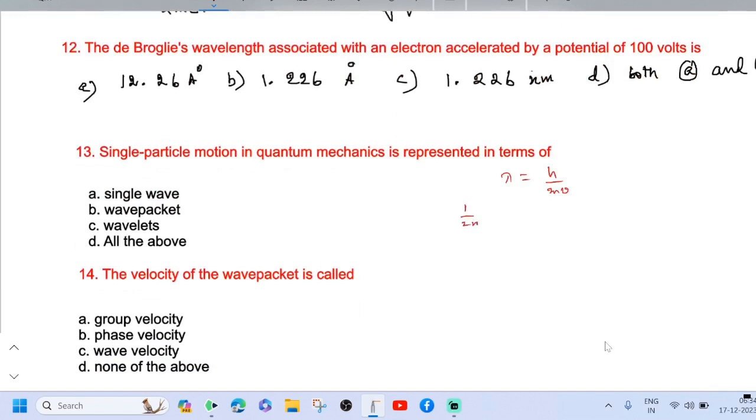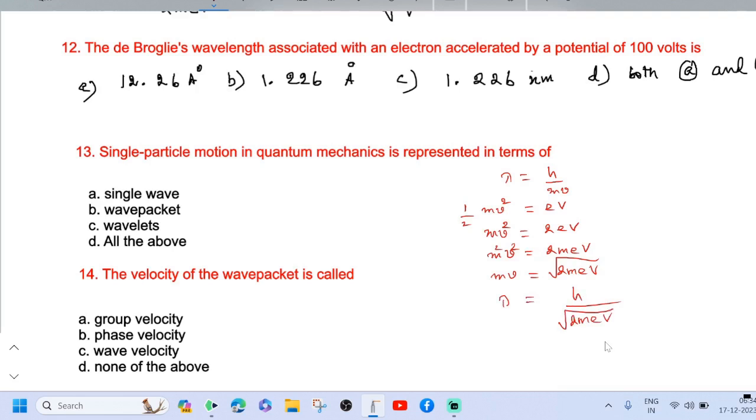Half mv square is equal to e into v, so mv square is equal to 2 ev, m square v square is equal to 2m ev, so m into v equals root of 2m ev. Therefore, lambda equals h divided by root of 2m e v.